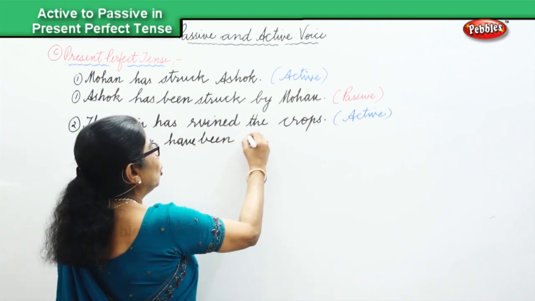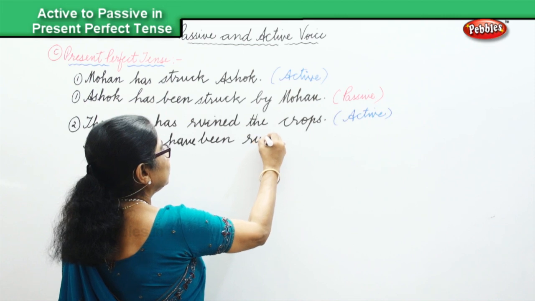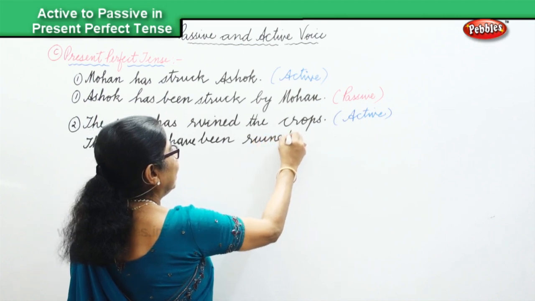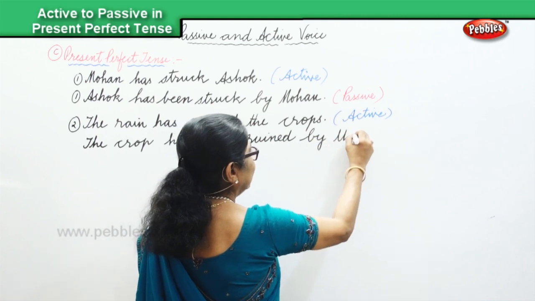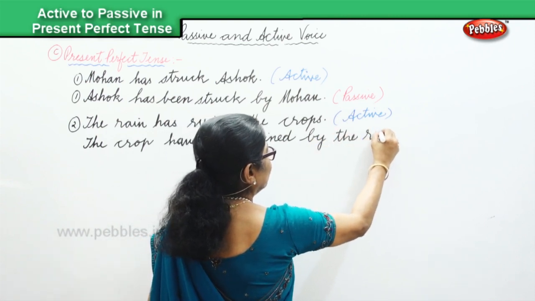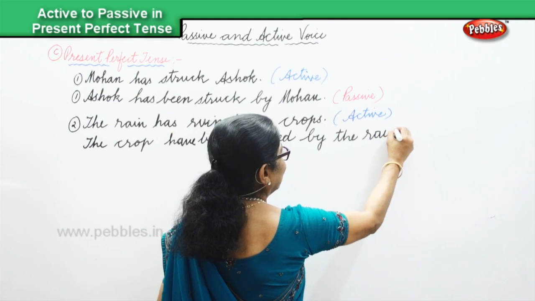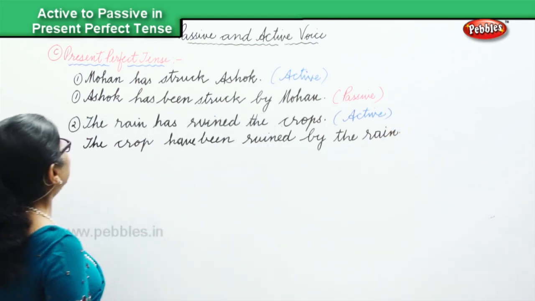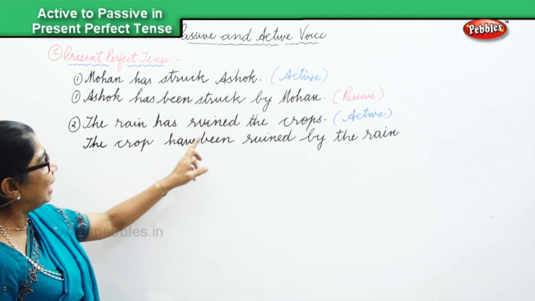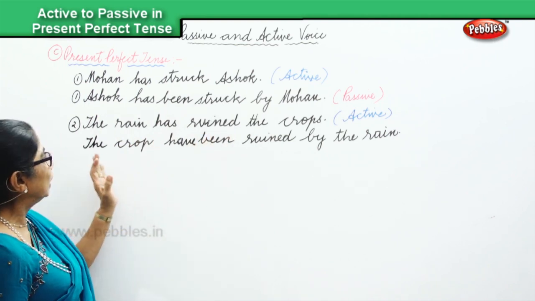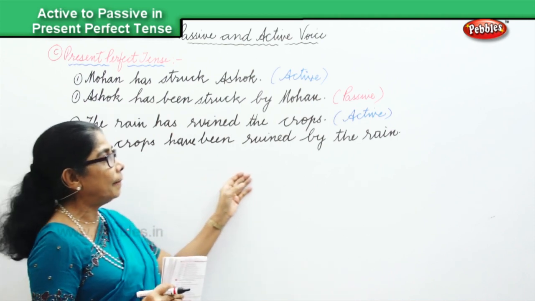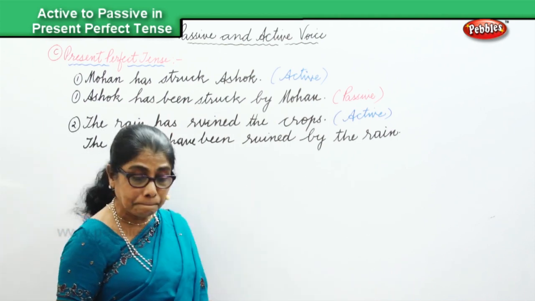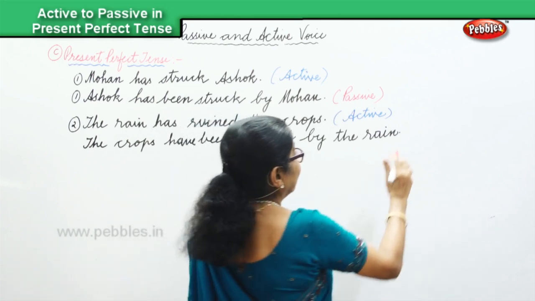Have been ruined by the rain. We are talking about the present perfect. The rain has ruined the crops. The crops have been ruined by the rain, and that is in the passive voice.